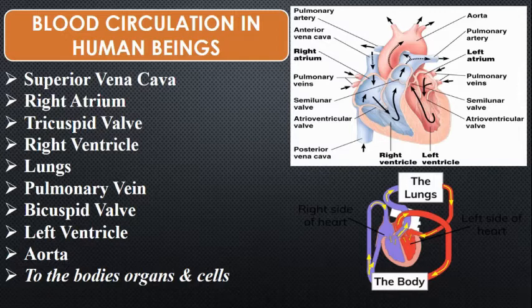So in blood circulation, the deoxygenated blood from the different body parts comes through the superior vena cava to the right auricle. The blood passes from the right auricle to the right ventricle, and in between there is a tricuspid valve. This valve allows the flow of blood in one direction. That means it does not allow the backflow of the blood. So children, when the blood reaches the right ventricle from the right auricle, it cannot go back from the right ventricle to the right auricle.